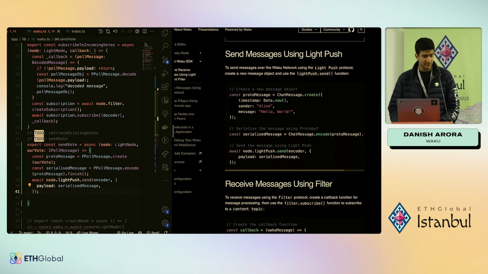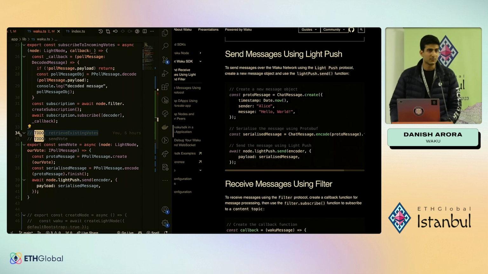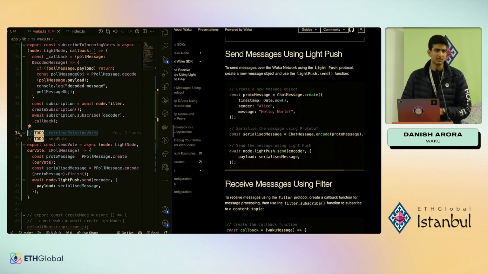The next thing is, now that we have our utility functions, let's not focus on retrieving existing votes for now. But this is another protocol, which is the store protocol, right? And this comes in handy when, let's say, you're offline, but you still want to know what messages were sent while you were away. So the store protocol stores your messages for an arbitrary number of days. I think it's 30 days for now. And after 30 days, it just wipes the data away.